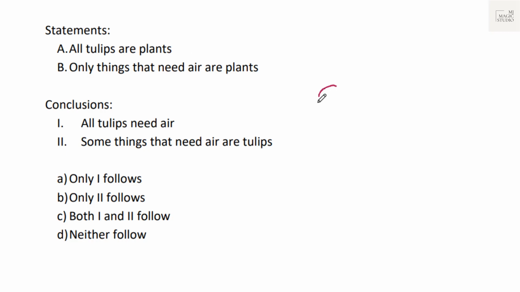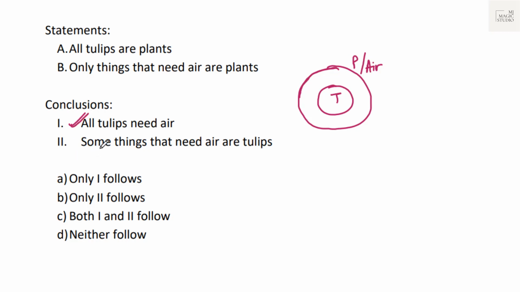All tulips are plants. These are tulips and these are plants. Only things that need air are plants. That means plant and air both are actually the same set. So this is the Venn diagram which we will draw out of these statements. Conclusion, all tulips need air. We can see that all tulips need air is correct.